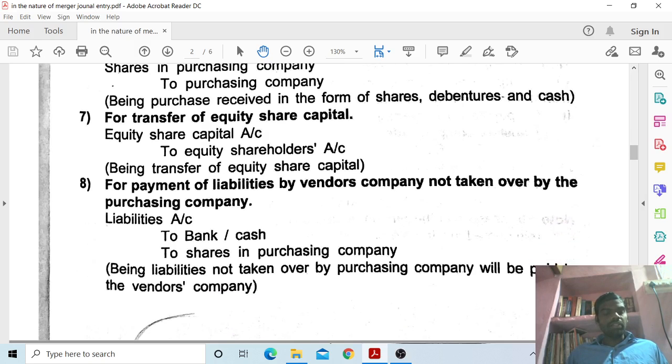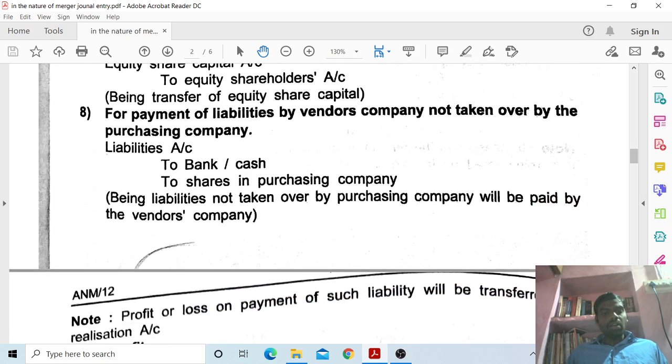Next, seventh one, for transfer of equity share capital: equity share capital account debit to equity shareholders account, being transfer of equity share capital. Eighth one, for payment of liabilities by the vendor company not taken over by the purchasing company: liabilities account debit to cash or bank account, being liabilities not taken over by the purchasing company will be paid by the vendor company.